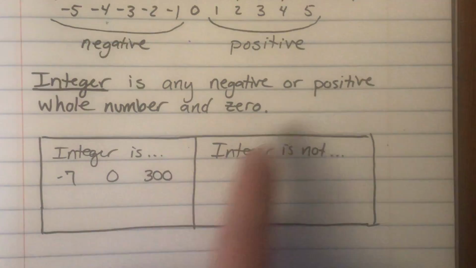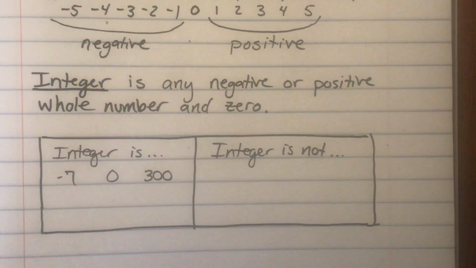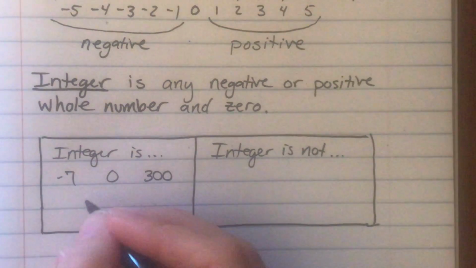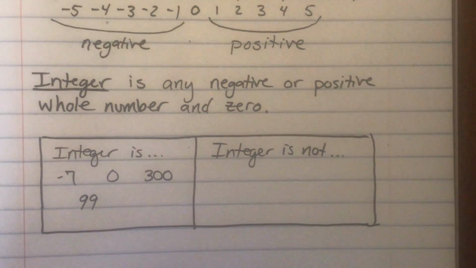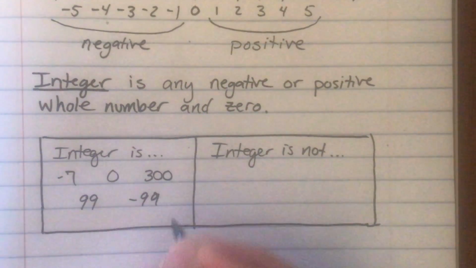300, whole number, it's positive, would be an integer. Can you think of one? You can write down your own examples. 99 would be an integer. -99 would be an integer.